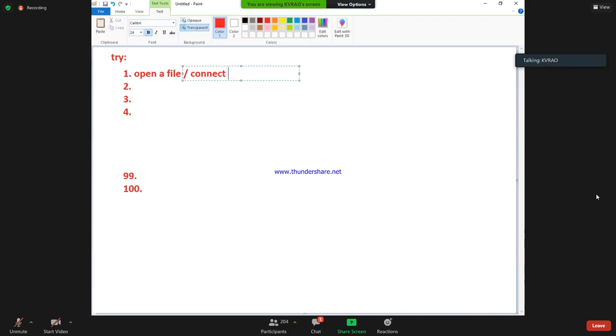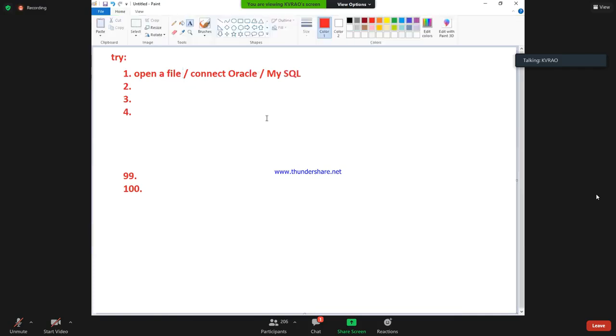If we get the connection from the database successfully, fine; if the connection is not obtained, we will get an exception. That's why we write try block and then except block.